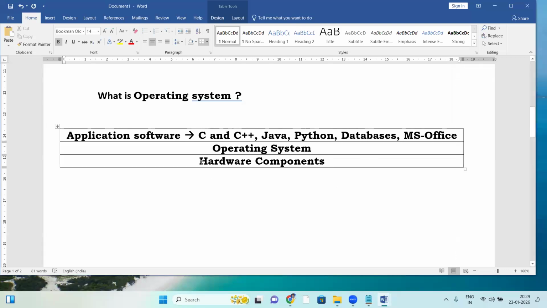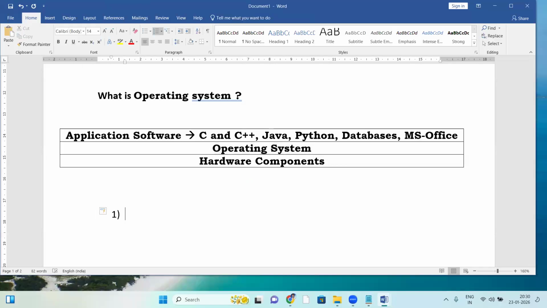See, hardware components, on top of hardware, the OS, and on top of the OS, all programs running. These all are application software, all running on top of the OS. The OS is simply giving a platform. C, C++, Java, and all of them are running on top of the OS only. So the OS is acting like a platform, and on top of it, everything is running.